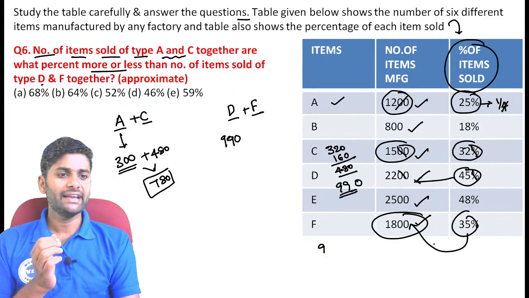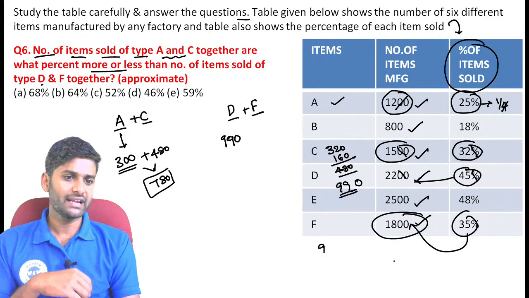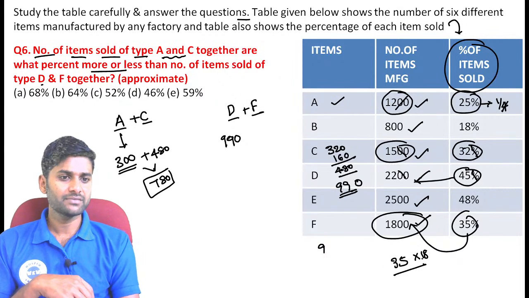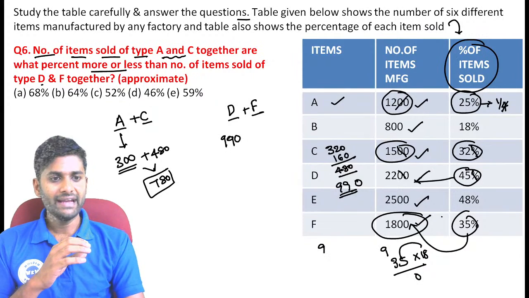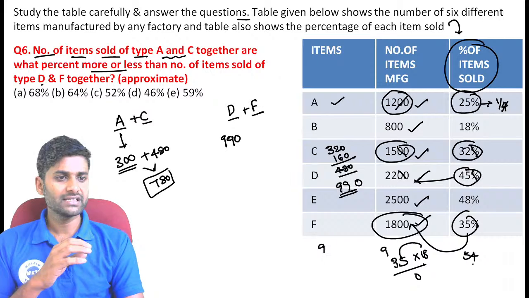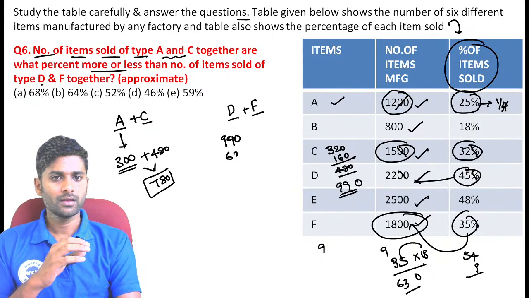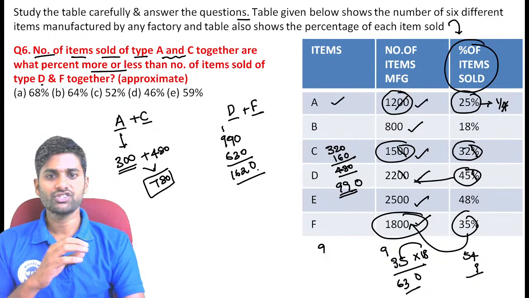35% of 1800. 35% of 1800 means the value becomes 35 multiplied with 18. Now, see, 18 fives are 90. You can take it as 9 carry forward. 18 threes are 54, guys. 18 threes are 54 plus 9. The value becomes 630. Now, here the value becomes exactly equal to 1620.